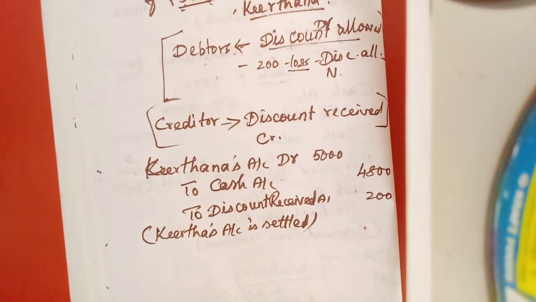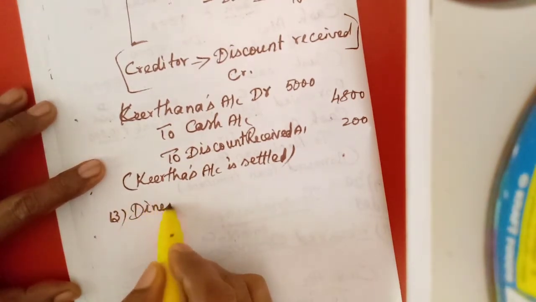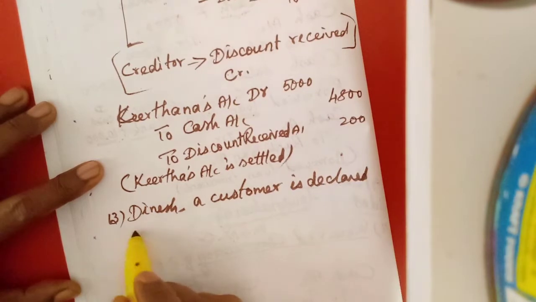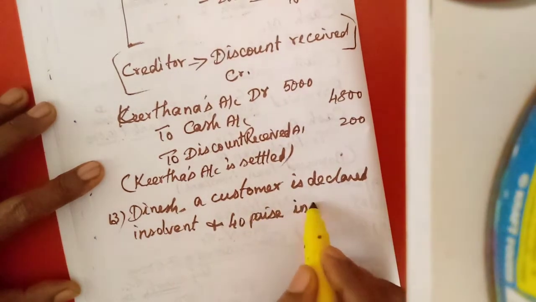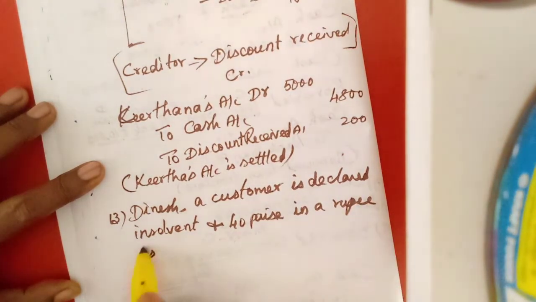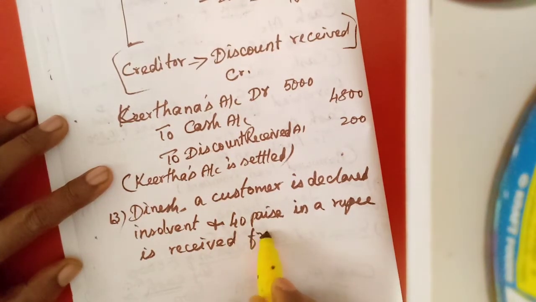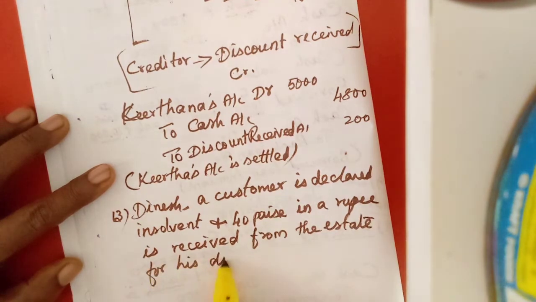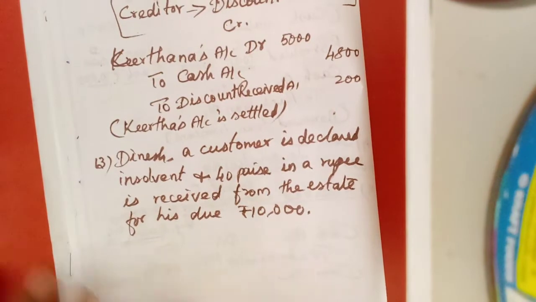Okay, now we will see one more example. Dinesh, a customer, is declared insolvent, and 40 paise in a rupee is received from the estate for his due, rupees 10,000. Now you should understand the meaning of this one.